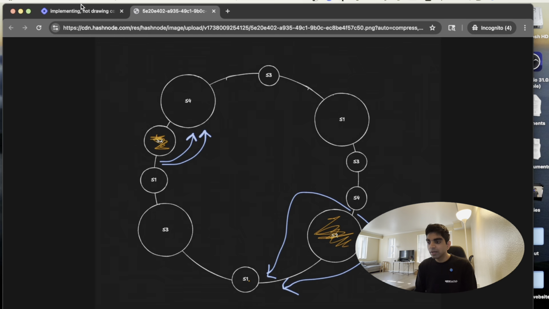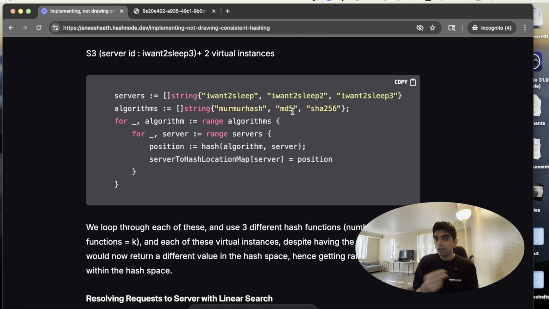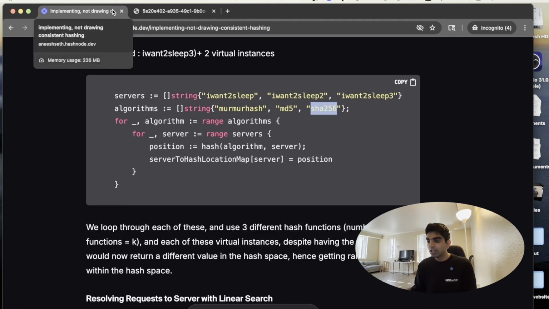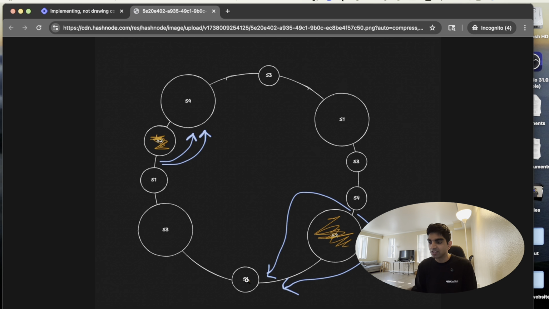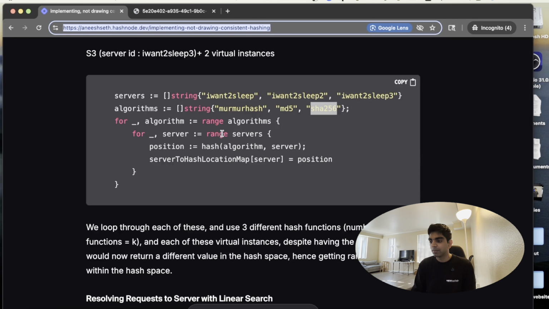And you do that by using multiple hashing algorithms, because different hashing algorithms would actually give you different outputs. So I want to sleep when running through Murmur hash, MD5, and SHA-256 is going to give you different places within the hash space. So this would be one place, this would be one place, this would be one place, where this entire ring represents the hash space, basically.